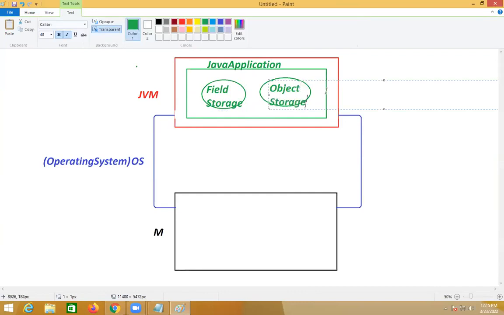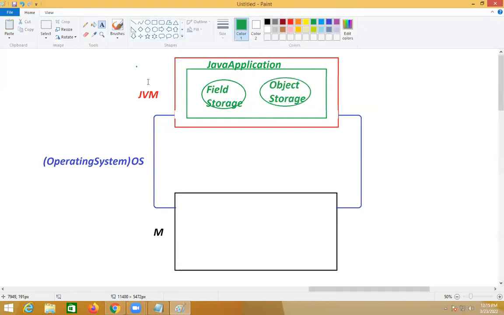I'll explain them anyway. Imagine it for today. Tomorrow I'll give the notes on each one. Introduction to DB storage means you must know why we went there. For today, part of application, you will have field storage and object storage.